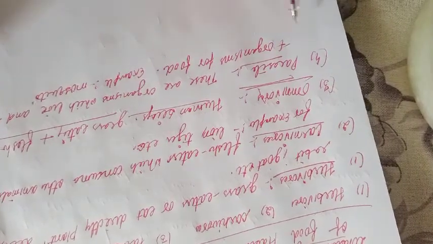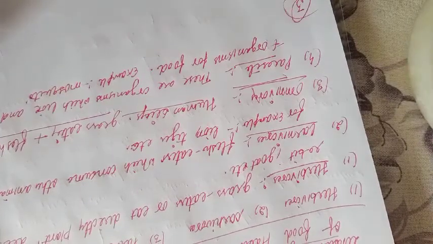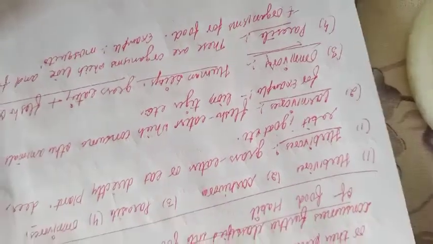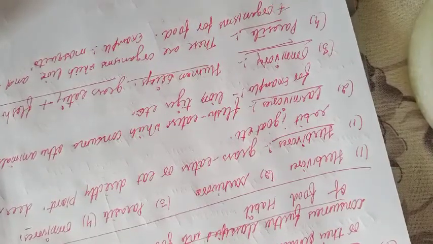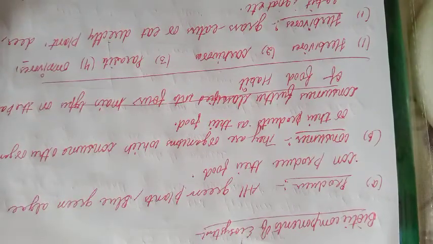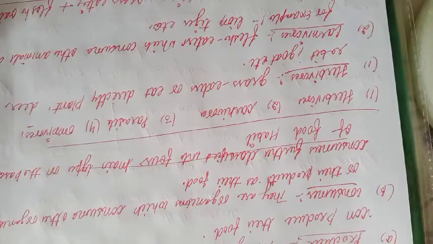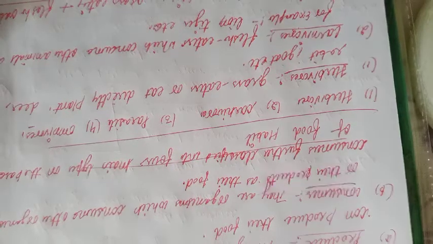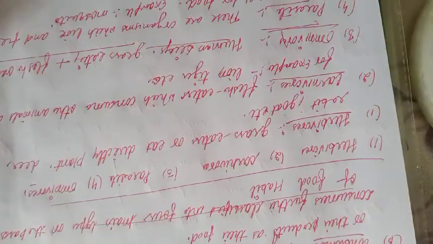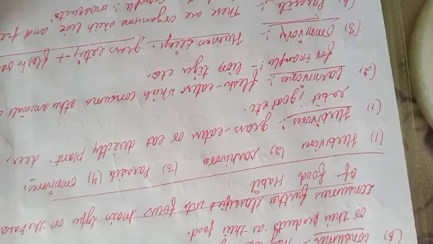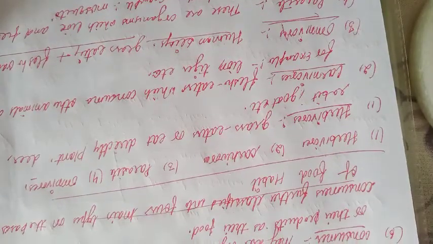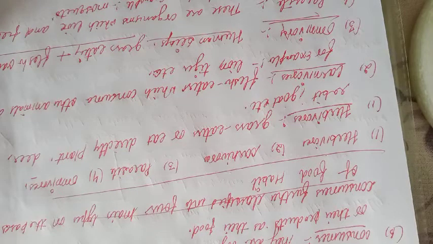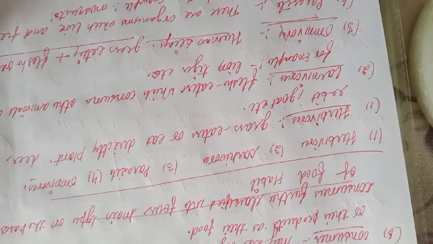Okay, after this, the producers classification we have completed, and the consumer classification also. What do you mean by consumer? Those who consume other organisms as food. They have no capability to make their own food, so they come under the consumer. Consumers are further classified into four main types: herbivorous, carnivorous, parasite, omnivorous. Herbivorous are grass eaters, carnivorous are flesh eaters, omnivorous eat both plants and animals. Parasites live and feed from host organisms.